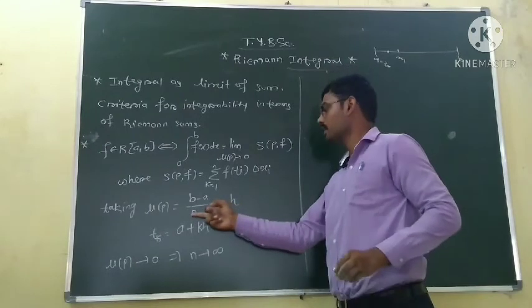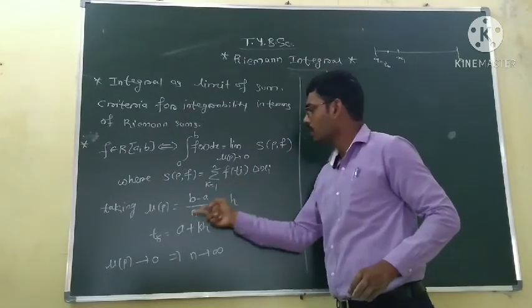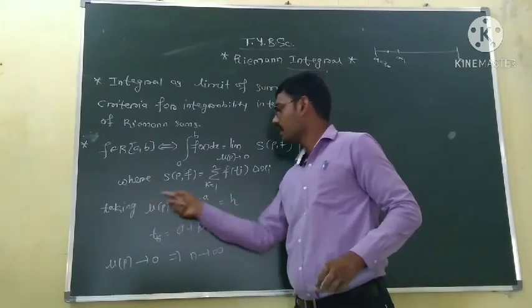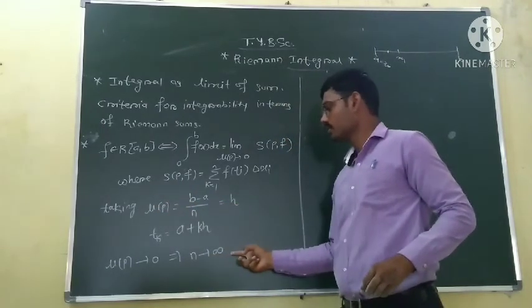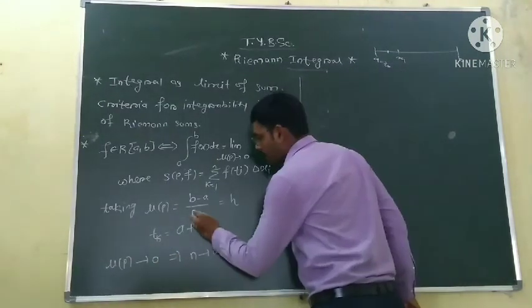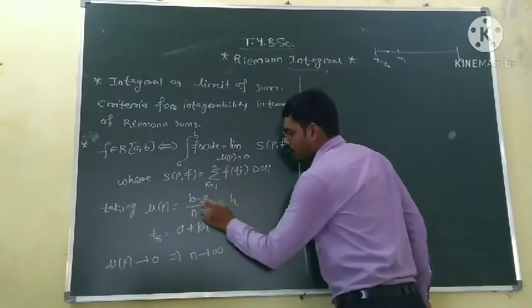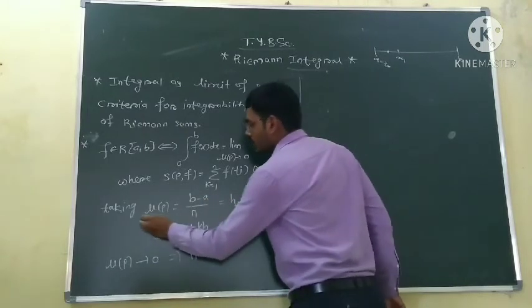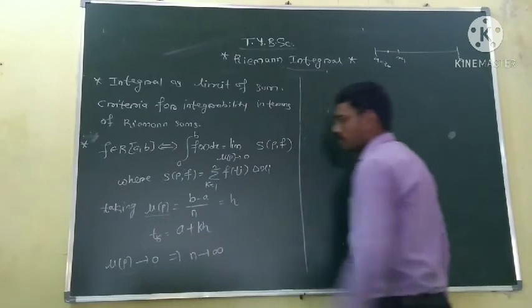A constant number upon infinity tends to 0, so this norm tends to 0.